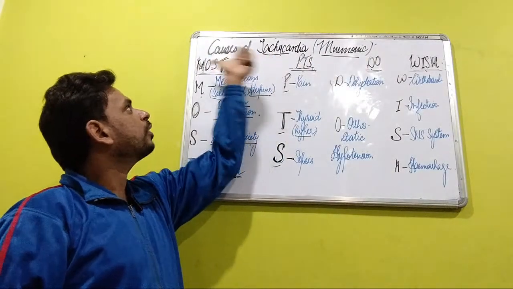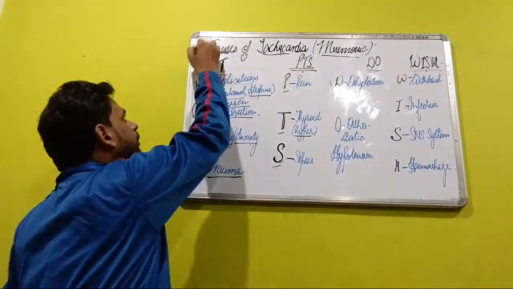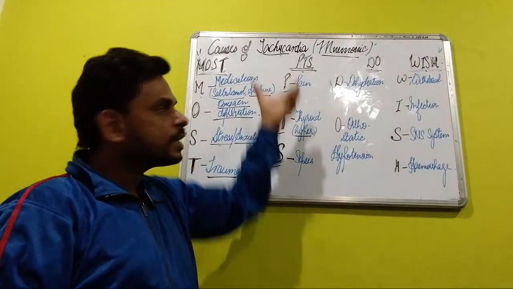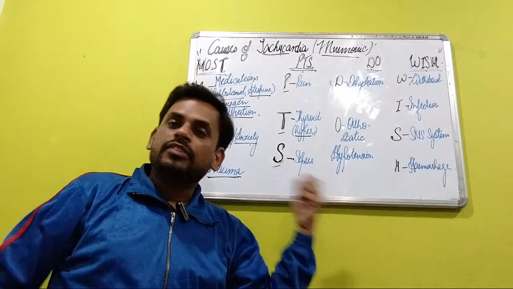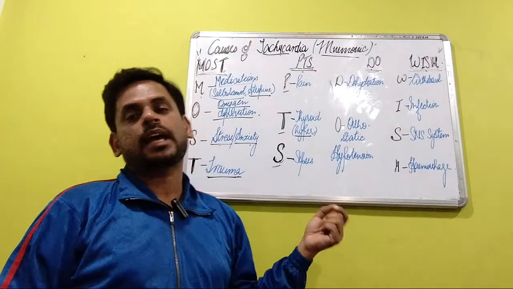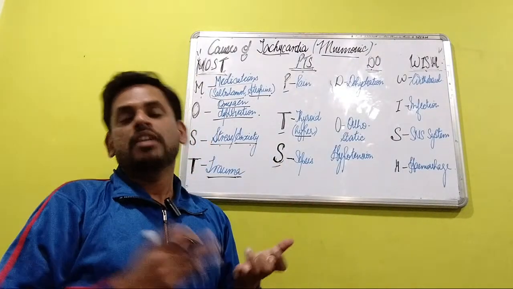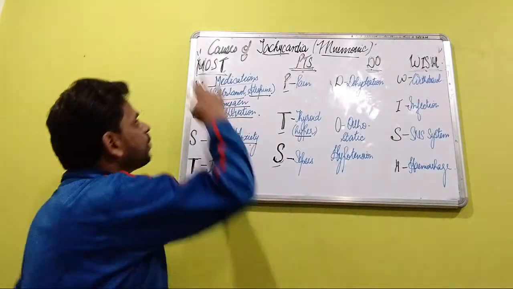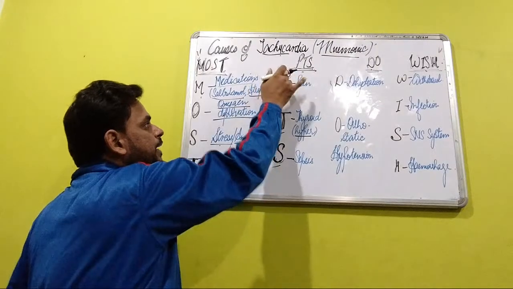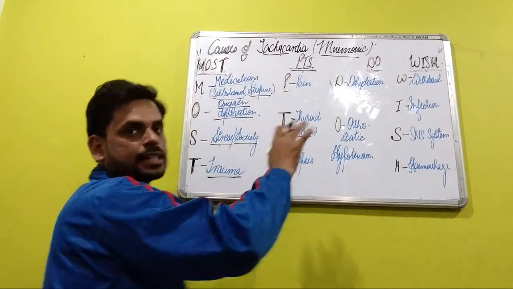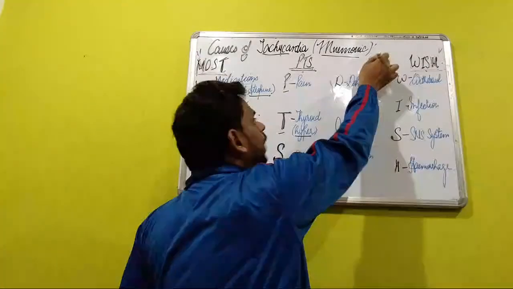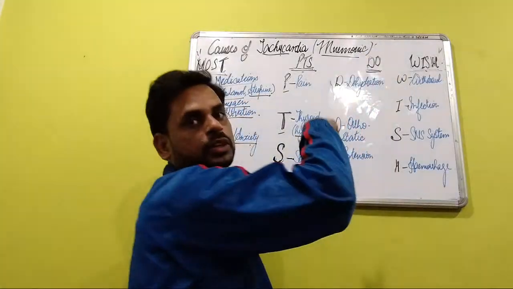So, most patients do wish. Just by remembering this mnemonic, we can very easily pen down in sequence the causes of tachycardia, and we can very easily answer in the professional exams, whether it be the viva voce or when it comes to writing. So most, MOST, and patients, PTS, I have already discussed. Moving on to the next, that is do wish. D and O, every alphabet is referring to one of the causes.